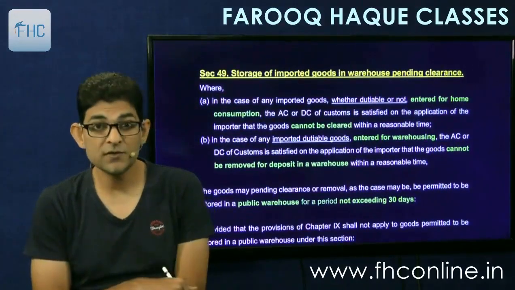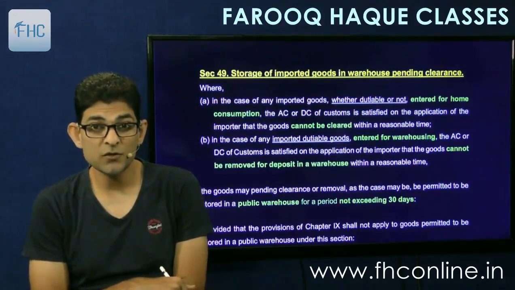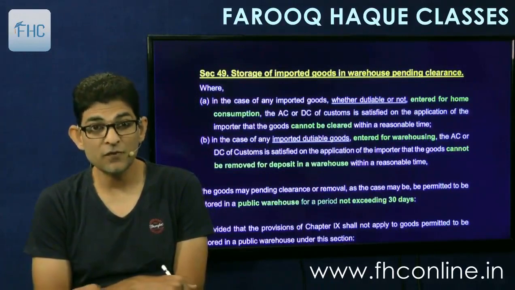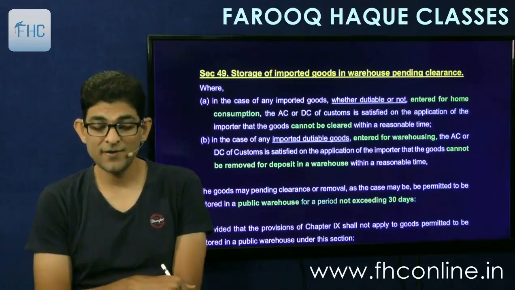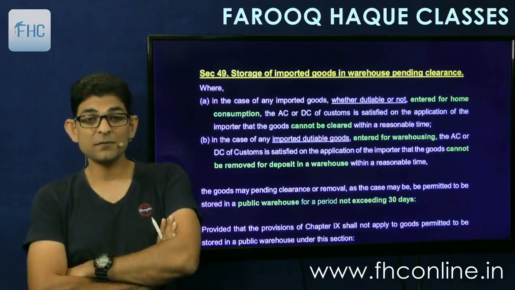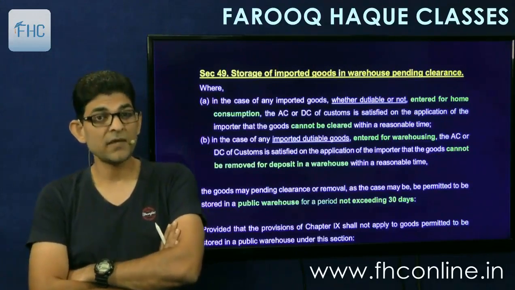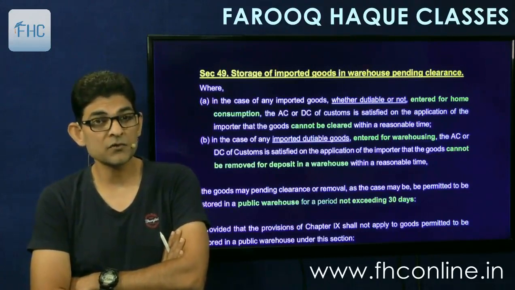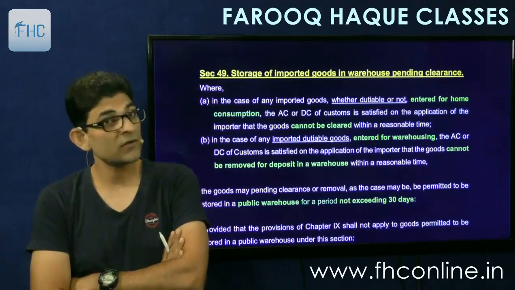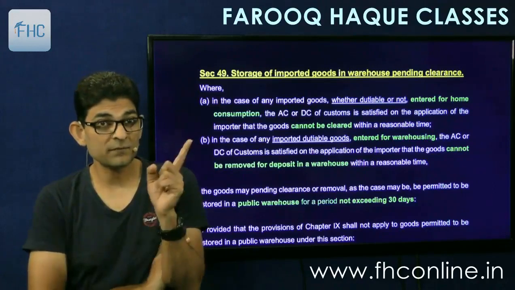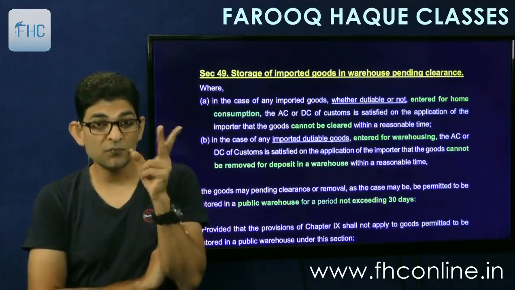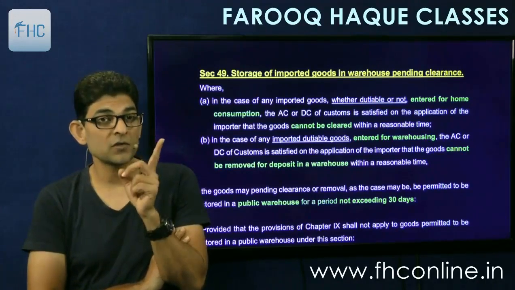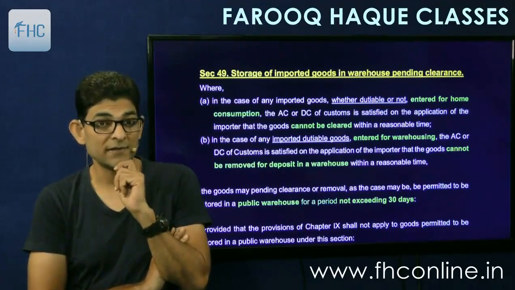And then the last section in this is 49. Storage of imported goods in warehouse pending clearance. This is also warehousing without warehousing. So one warehousing without warehousing point is under section 46 itself, that you are unable to file your bill of entry due to lack of information. You can ask the officer to allow the goods to be stored in warehouse without following the warehousing procedure. That was one. This is the second one. So if a question comes, what do you mean by warehousing without warehousing? You will mention both section 46 and section 49.